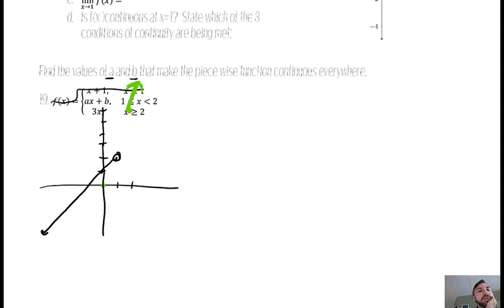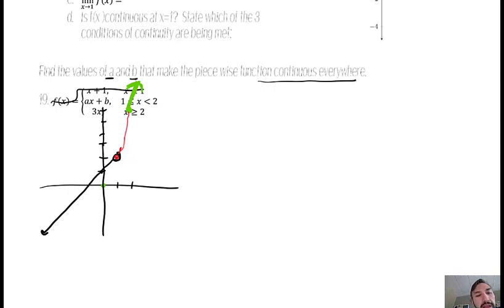So to be continuous, I've got some other function, ax plus b, that's supposed to connect these because we want this to be continuous everywhere. So I've got an idea of what I want it to look like. I want it to exist here. I want the limit from the left and from the right to be the same here. I need these to connect. I don't really care if it zigzags back and forth, but ultimately it's got to touch here so that the limit from the left and from the right are the same there.